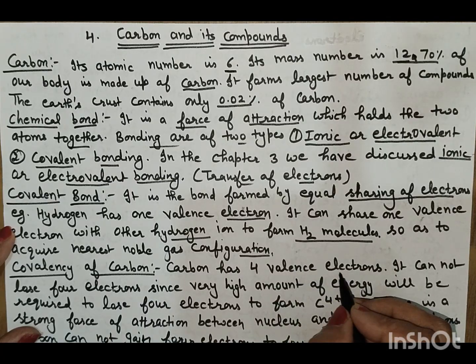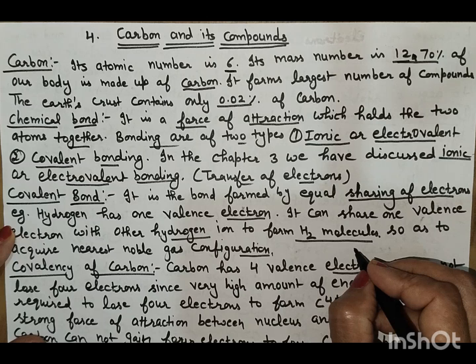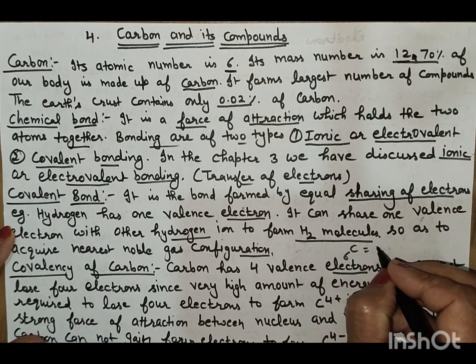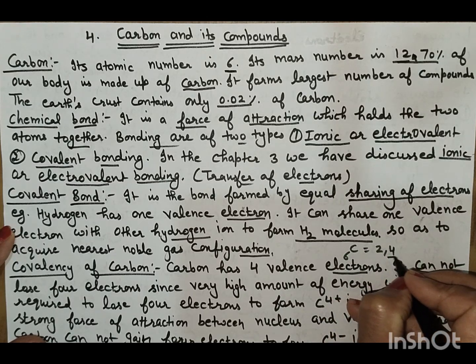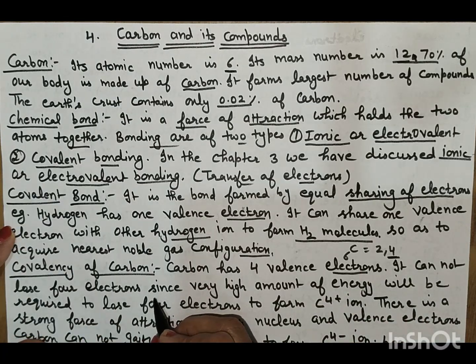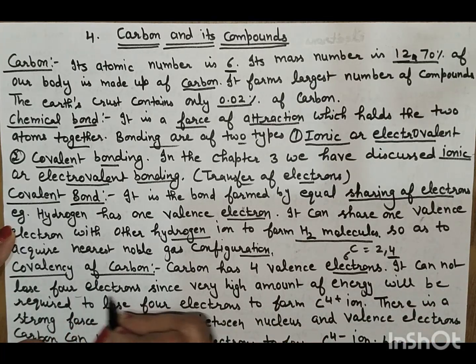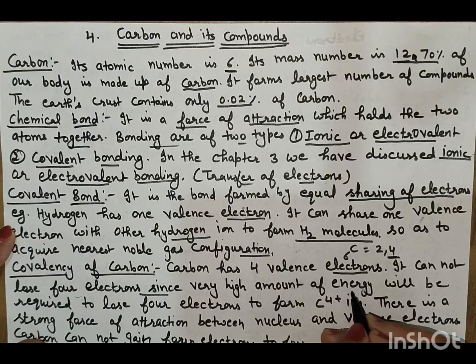Now, what is the covalency of carbon? Carbon has 4 valence electrons. Carbon's atomic number is 6, with configuration 2 and 4. Its valency is 4. It cannot lose 4 electrons, since a very high amount of energy would be required.